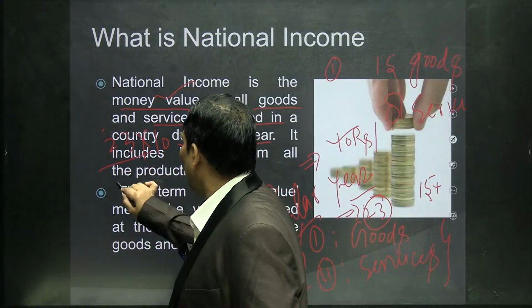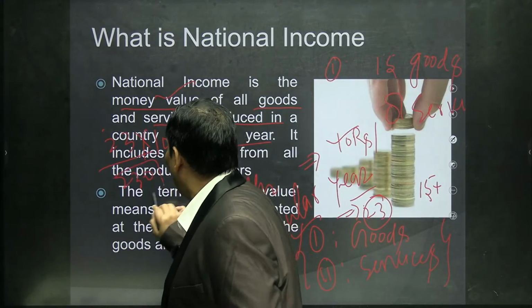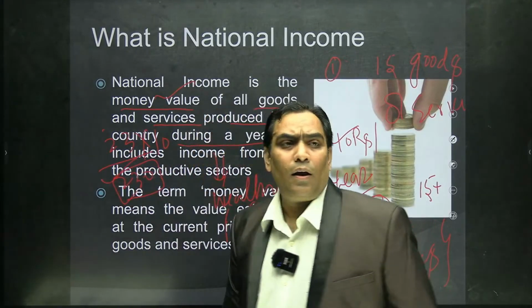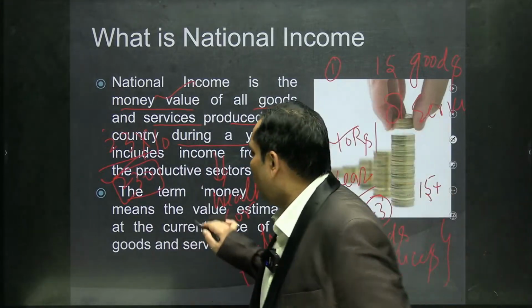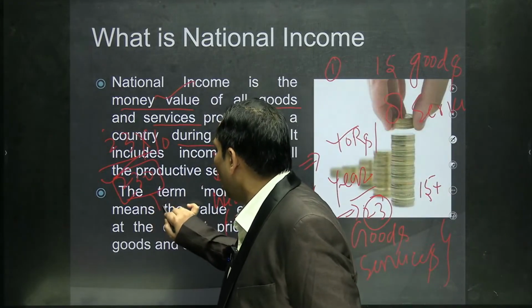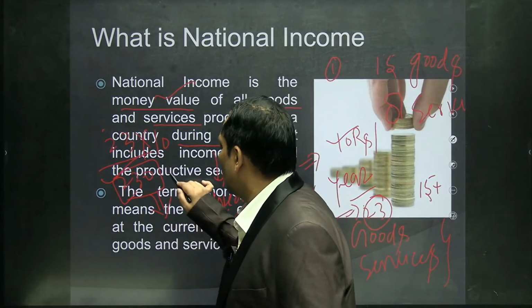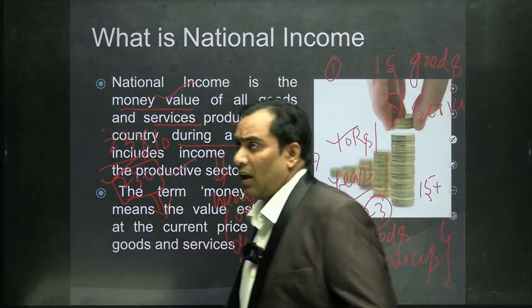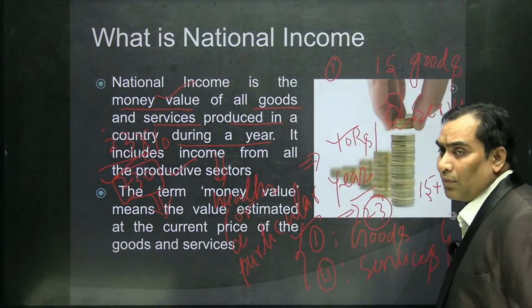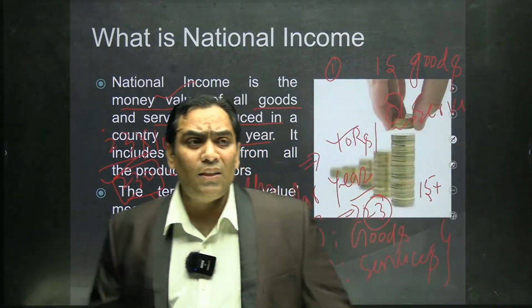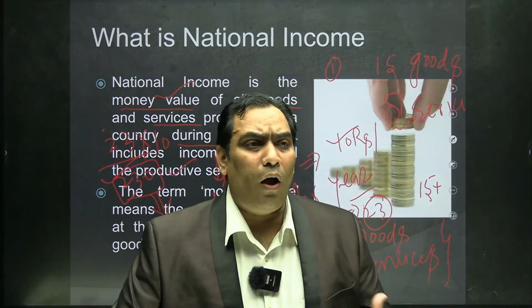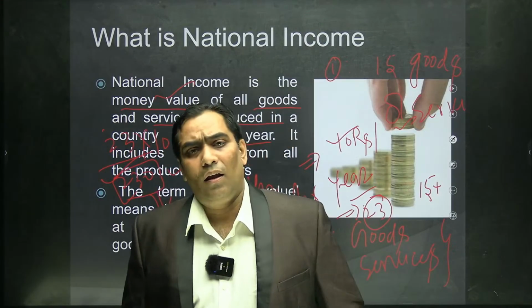That gives us the value of wealth, or the value of national income. So the total value of national income or wealth in a particular year is 230, as per our example. This is the concept of national income.